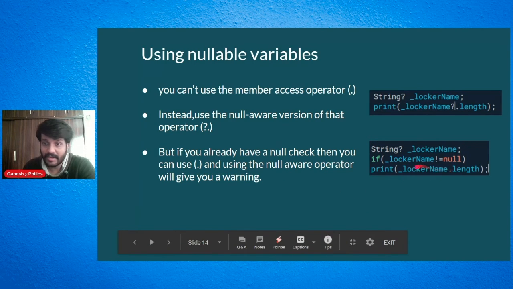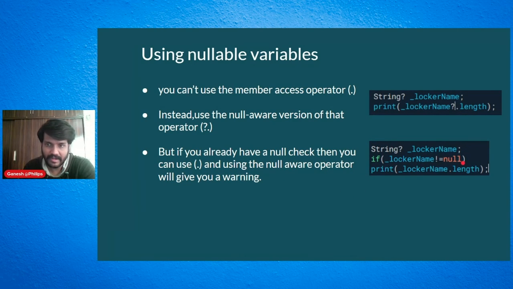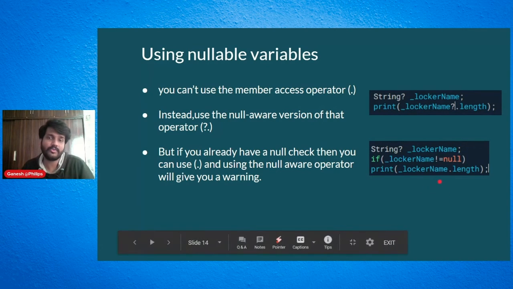Okay. But for example, let's say that you are doing this, and I am again putting a question mark here. In that case, the data analyzer will give you a warning that it is not null, you do not have to use this. So that code is redundant, and you can remove it. That way it also decreases the code redundancy, and it will tell you, okay, you do not want to use that. It is a warning, it's not an error. If you want, you can use it, but it's of no use, right?